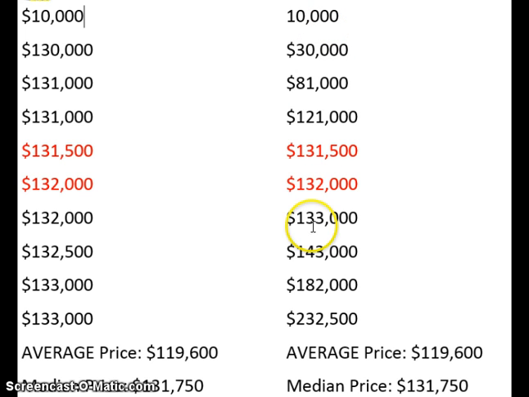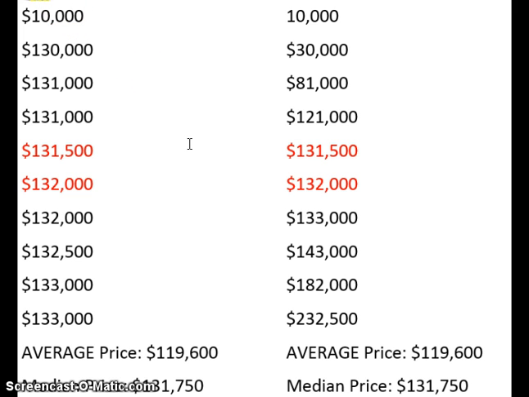And now let's look at another neighborhood that also has 10 houses. And if you find the average price of those houses, add them up, divide by 10, you get the same exact average price. And they also have the same exact median. So 2 pretty different neighborhoods, but the measures of the central tendency are exactly the same. Same average price, same median price. Even though this neighborhood has some houses that are a lot more expensive, it has more cheaper ones, and then it has some in the middle, while this one's mainly all right in the 130s range and then one low one.